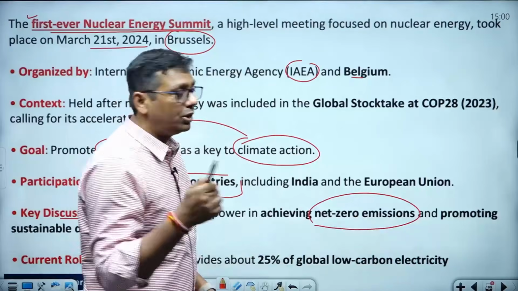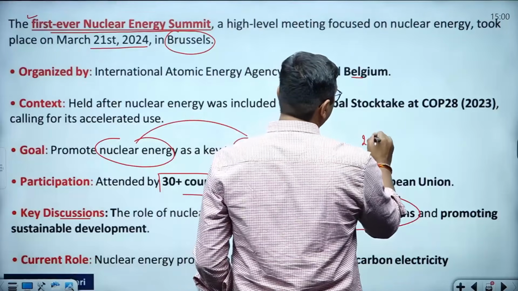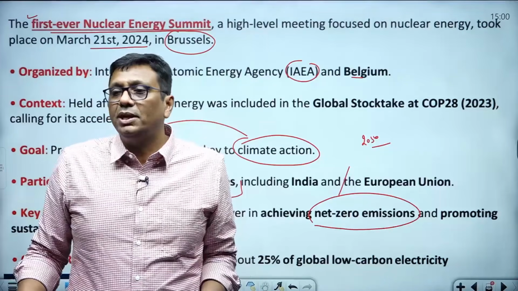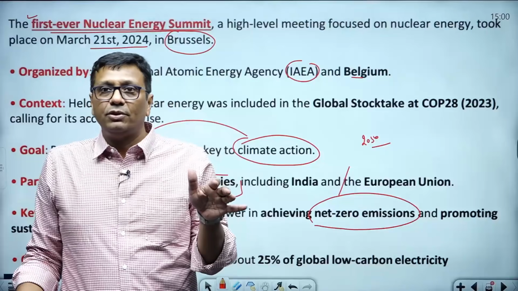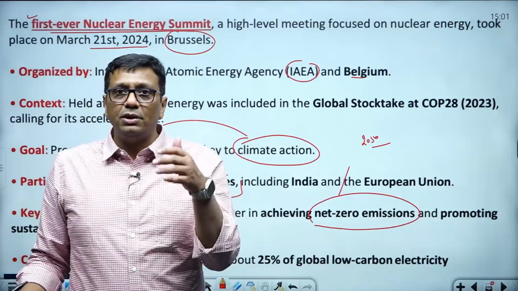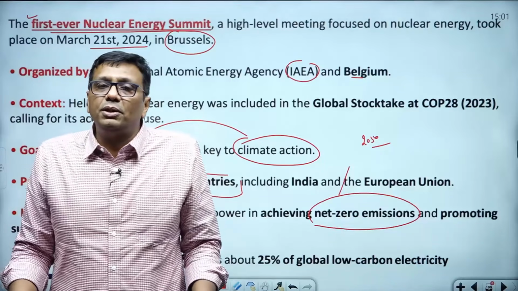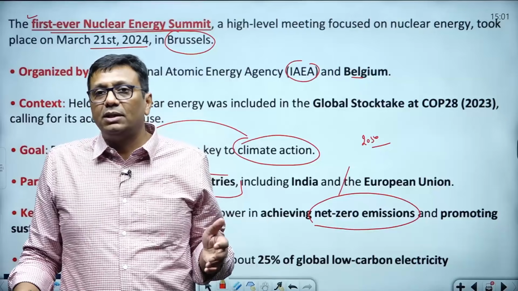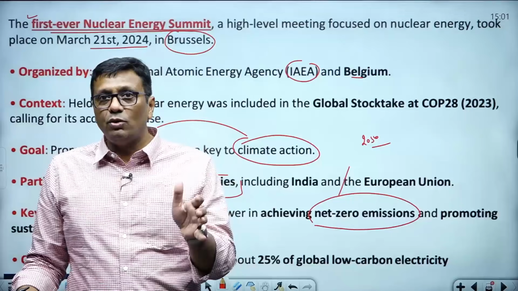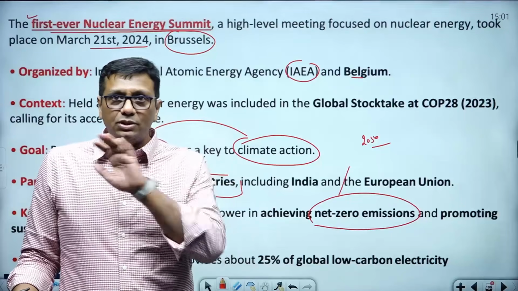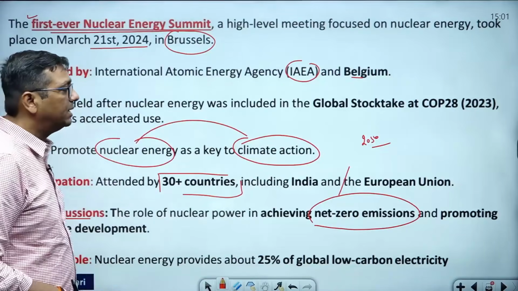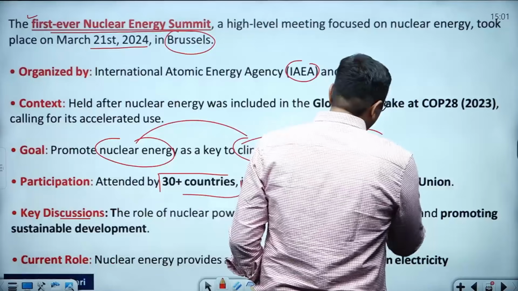I hope you have heard about the UNFCCC, by 2050. Even at the UNFCCC COP28 meeting in Dubai, there was a statement there, guys. Whatever nuclear energy every country is trying to achieve for electricity generation will definitely be one of the major reasons that reduces the burning of coal, as one of the best alternative options. Whenever nuclear energy is used for power generation, there is no greenhouse gas emission, you can understand very well. So this is the reason it is one of the best alternative options to achieve net zero by 2050.